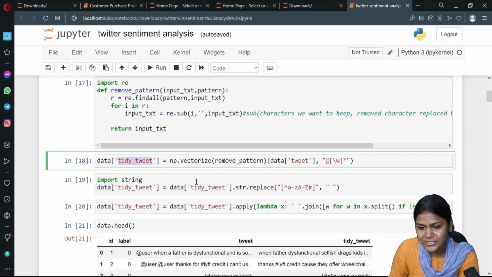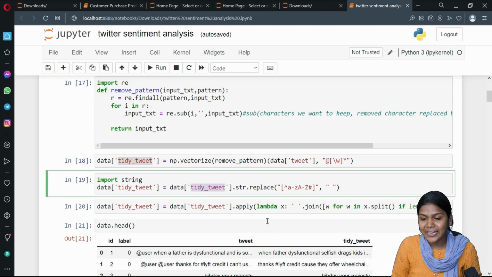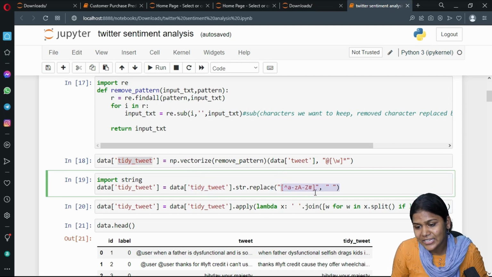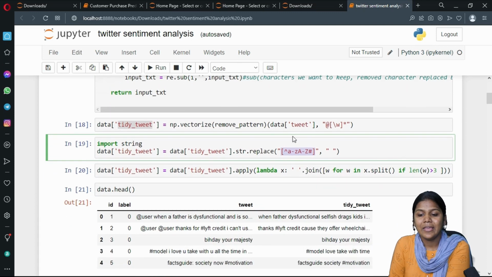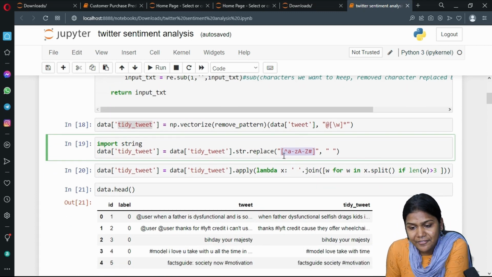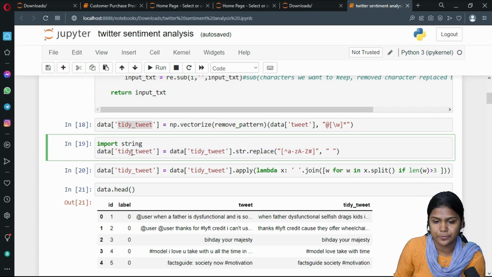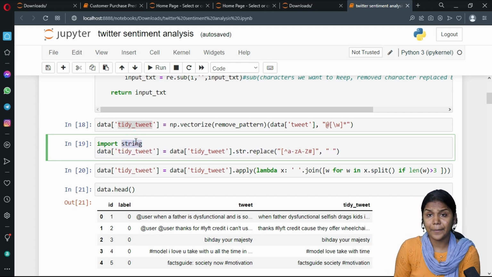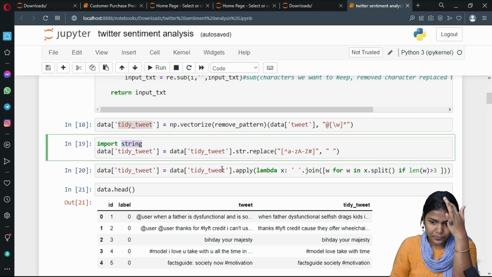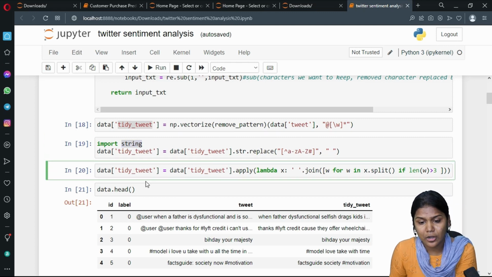Okay. So next, we are taking the tidy tweet column. Now we are checking these characters. Wherever we find them, they should be replaced with empty spaces and stored in the same column. For that purpose, we have imported the string module, which is nothing but a set of characters. Now the filtered tidy tweet column has to be stored in the same column.